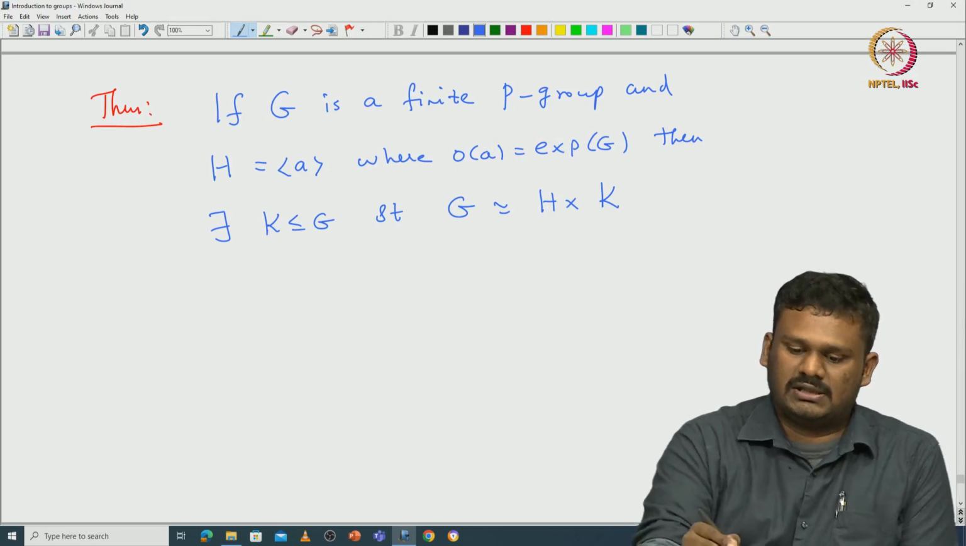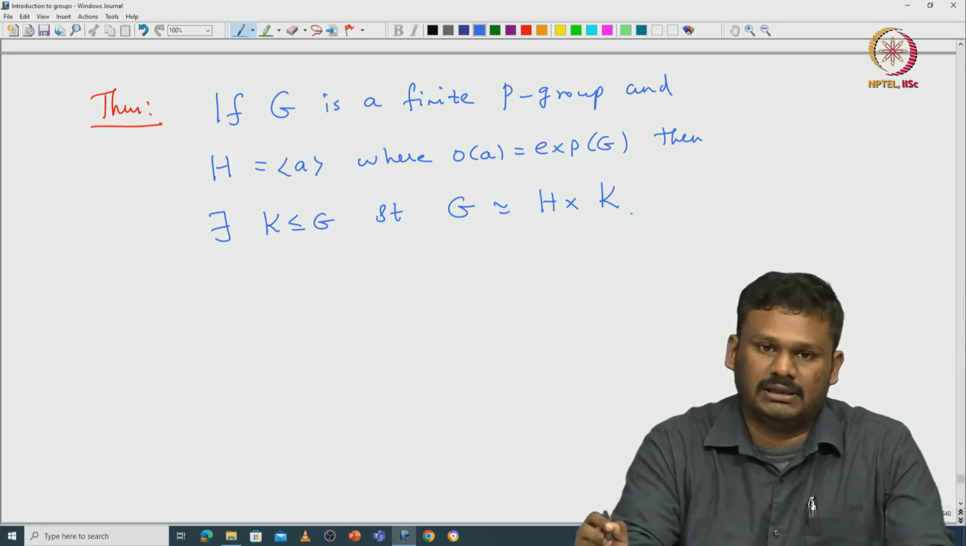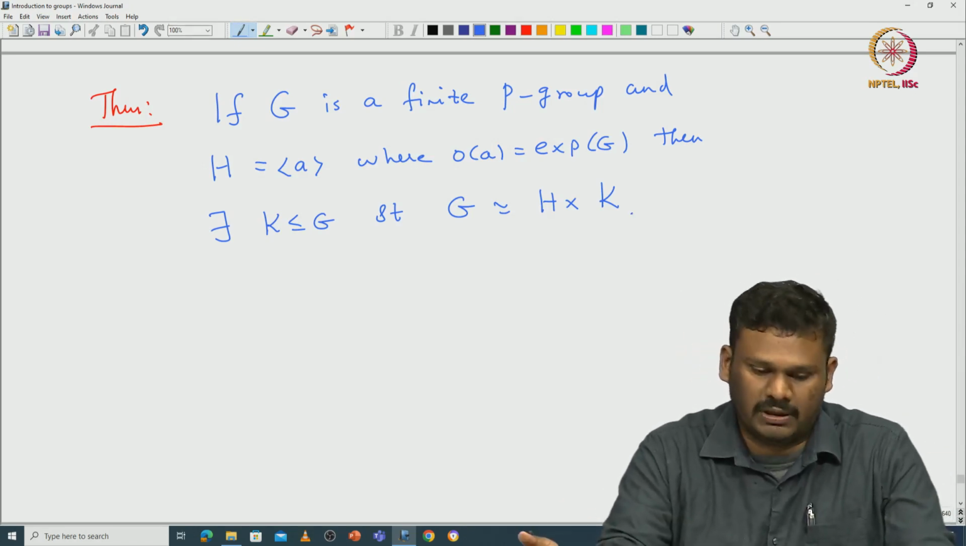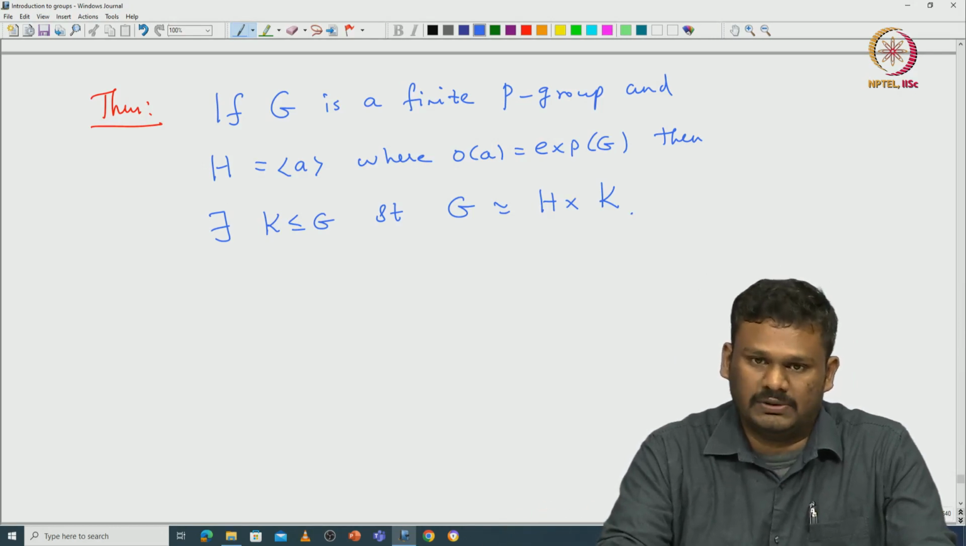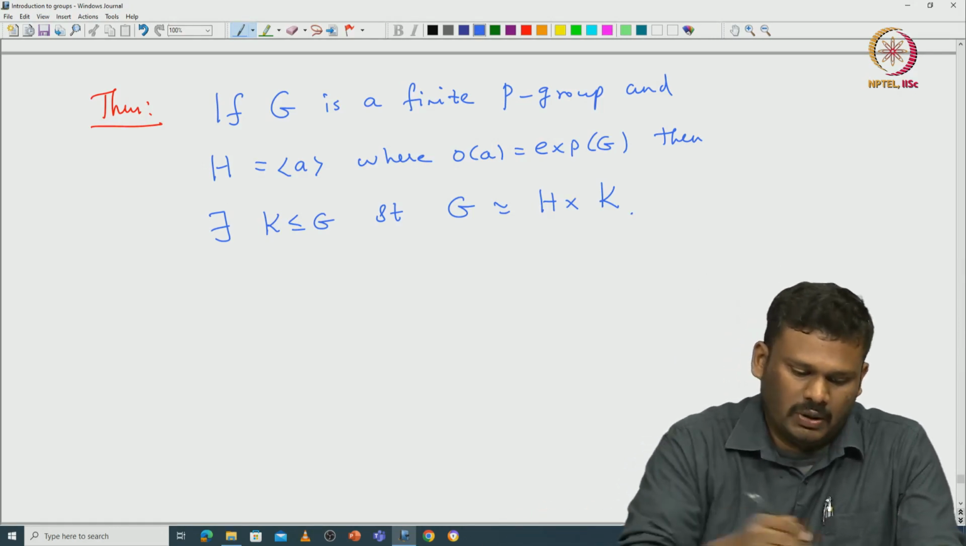Once we prove this, then by induction we can see that G must be isomorphic to a product of cyclic groups. There is no other option. Okay, let us prove this.